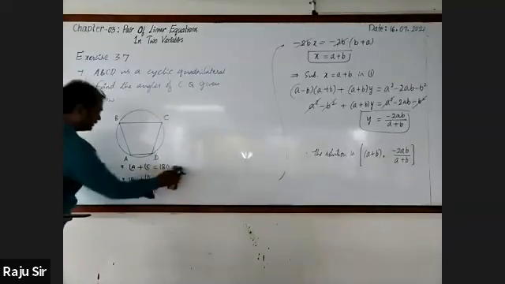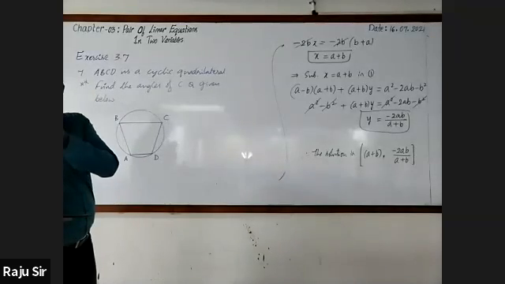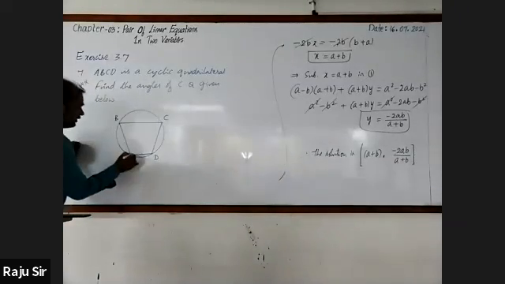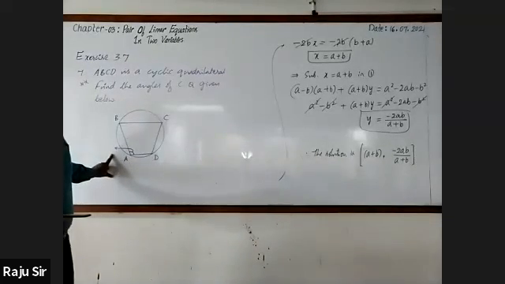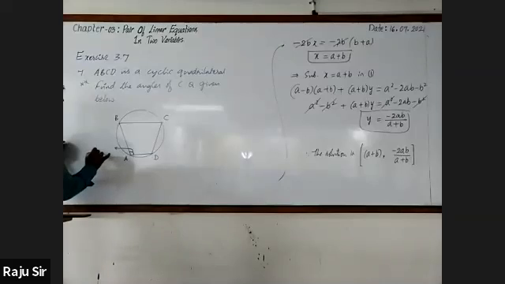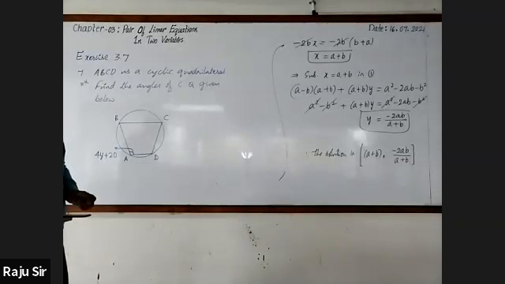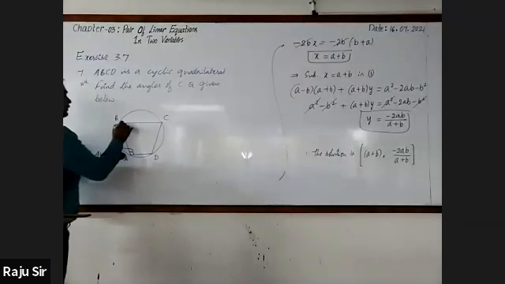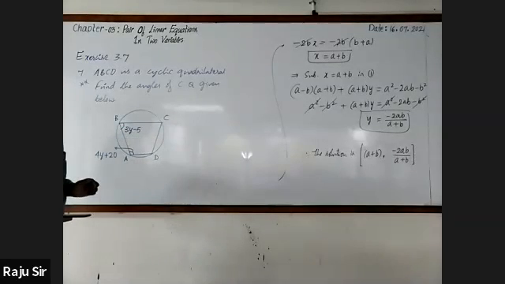Now let me write the angles. Angle A. Here I have less space so I am writing it sideways. It is 4y plus 20. Next, angle B is 3y minus 5.